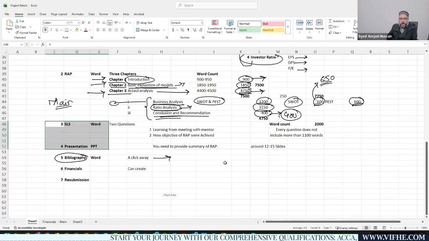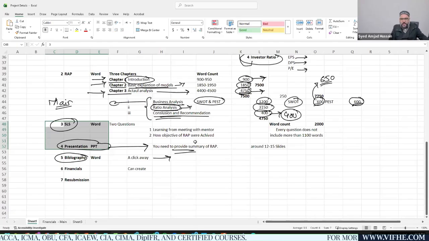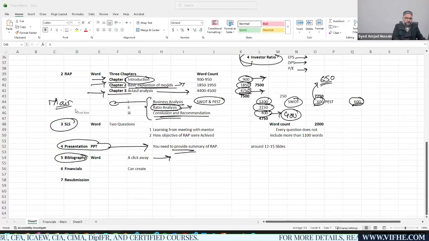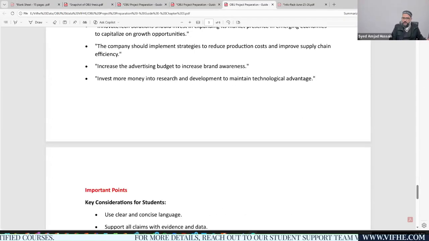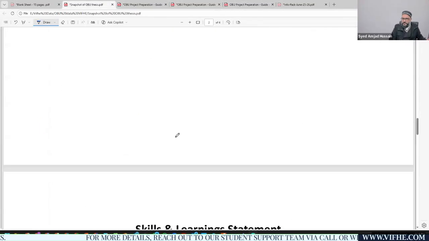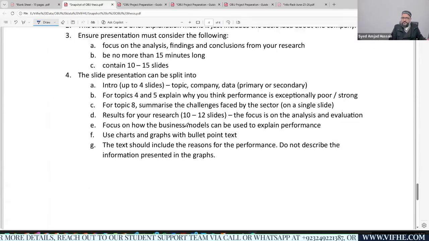Let's see what the PowerPoint presentation file is. First, I am looking into this PPT file, and then I'll be moving to the next file, which is named the SLS or skill learning statement. The PowerPoint presentation file gives a slight idea about your project. I must have an Excel file. No, it's the skill learning statement. Oh, this is the PowerPoint presentation, right?